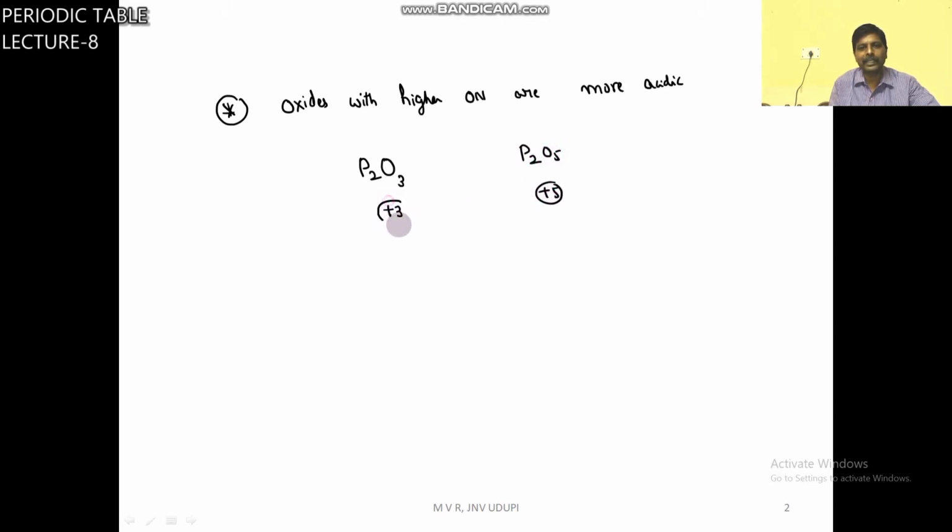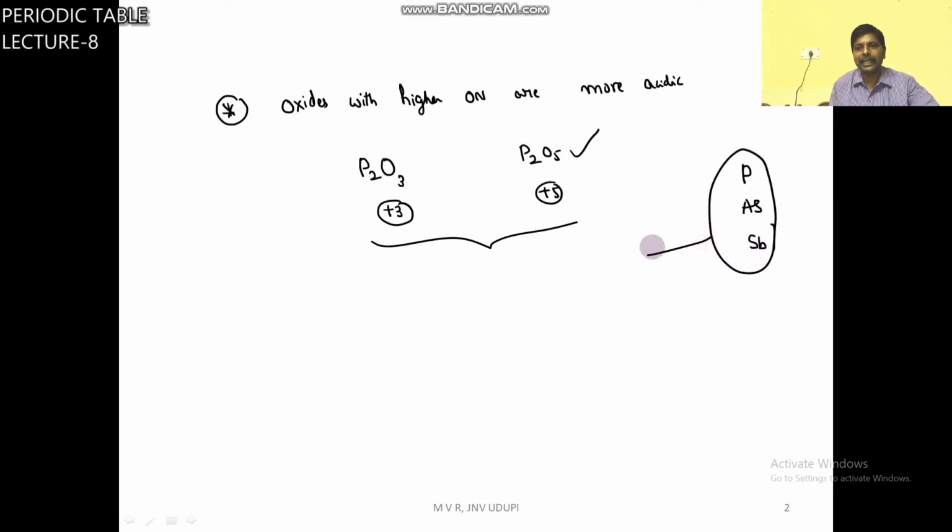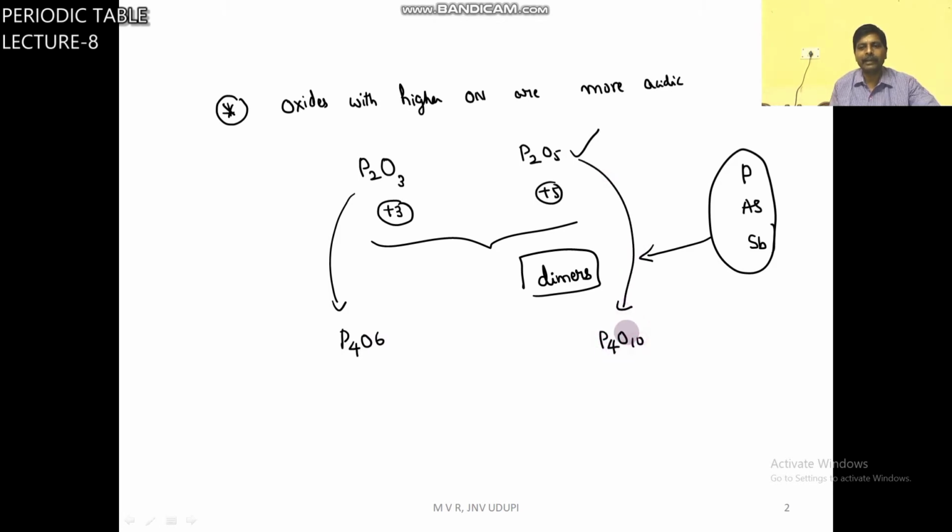That means which one is more acidic? P2O5 is more acidic. One more point, these phosphorus oxides, arsenic oxides, antimony oxides generally exist as dimers. P2O3 occurs as P4O6 dimer, P2O5 as P4O10.